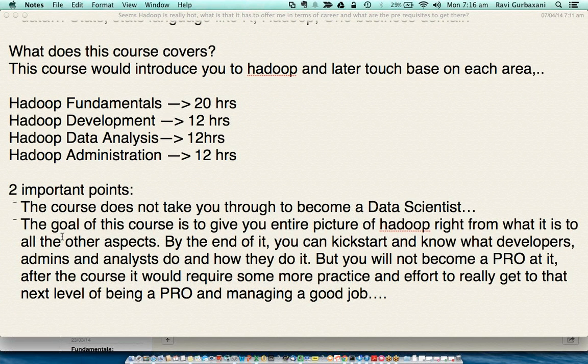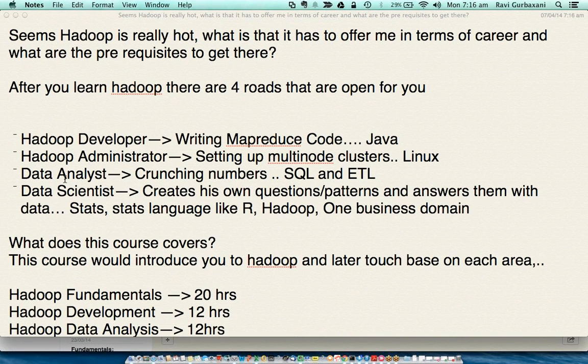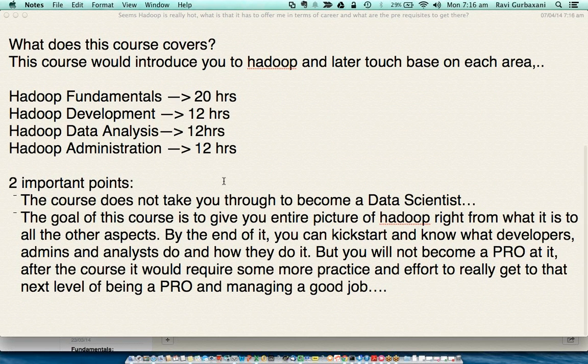So these are few aspects that are important for this course. When you take up a course, this is what you learn, these are the areas, and this is the goal of the course. By the end of the course you will be able to exactly weigh, these are the areas, how do I go about it, how they do stuff. But that alone won't get you through a job or maybe the next level. You'll have to put some effort on your own side to make sure that you are prepared.